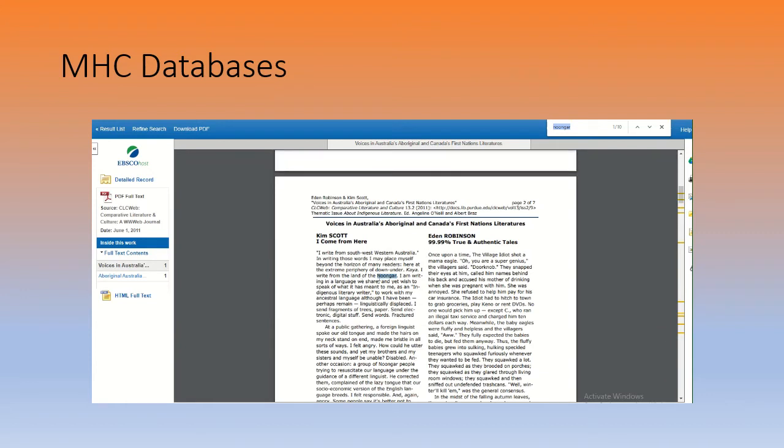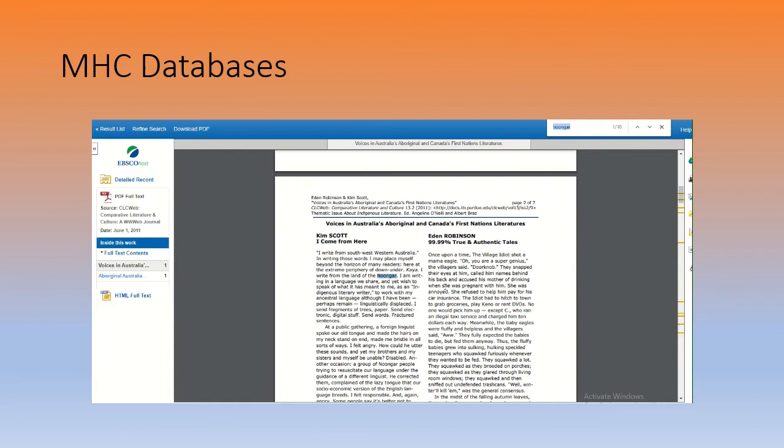"I write for the land of the Noongar. I am a writer, writing in a language we share, and yet wish to speak of what it has meant to me as an indigenous literary writer to work with ancestral language, although I have been, perhaps remain, linguistically displaced." So this is describing Kim Scott, the land of the Noongar. If we needed to, we're going to quote from this part where Kim Scott talks about Noongar. We say, according to Kim Scott, a researcher on indigenous people, her tribe is writing from the land of the Noongar, quote, unquote.